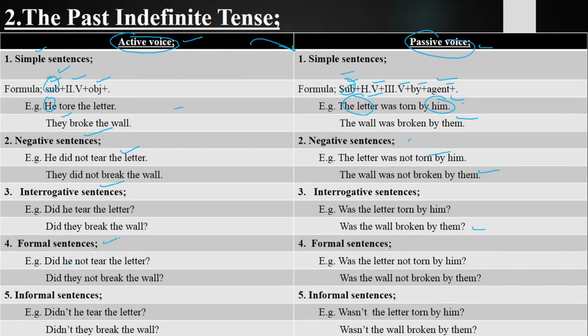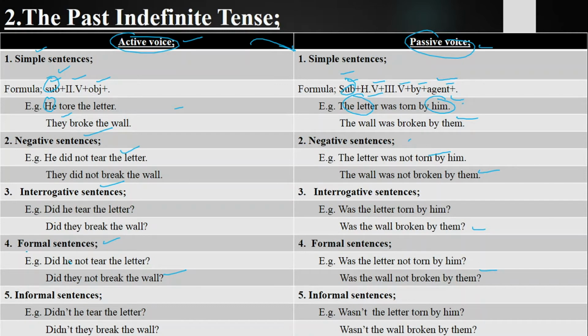After that we have formal sentences. Those sentences in which we ask a question and deny the statement, and we ask them in a formal way, a polite way, a respectful way, or we use them with our elders. Did he not tear the letter? Was the letter not torn by him? Did they not break the wall? Was the wall not broken by them?